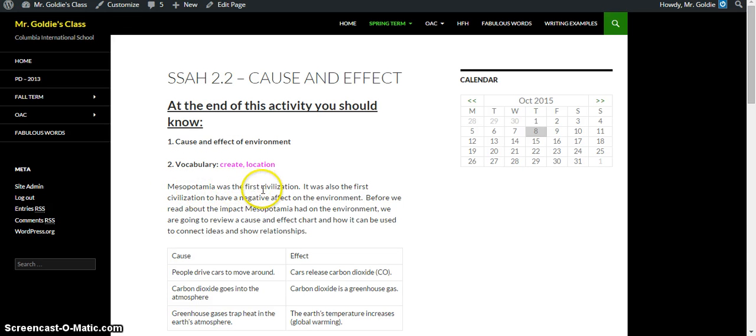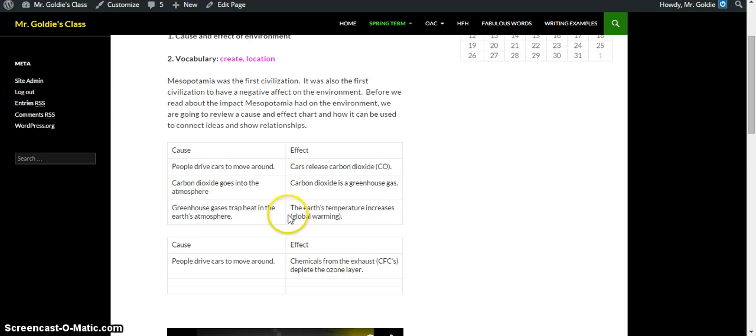Mesopotamia was the first civilization, we know that. It was also the first civilization to have a negative effect on the environment. Before we read about the impacts Mesopotamia had on the environment, we are going to review a cause and effect chart and how it can be used to connect ideas and show relationships. So here it is, cause and effect.